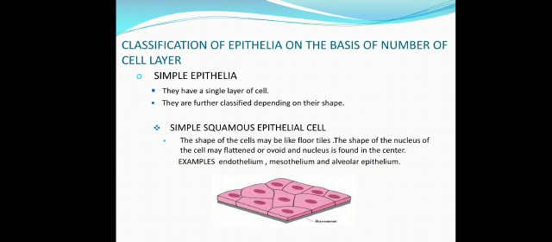Classification of epithelia on the basis of number of cell layers. Simple epithelia have a single layer of cells. They are further classified depending on their shape. Simple squamous epithelial cells: the shape of the cells may be like floor tiles. The shape of the nucleus of the cell may be flattened or ovoid, and the nucleus is found in the center. Example: endothelium, mesothelium and alveolar epithelium.